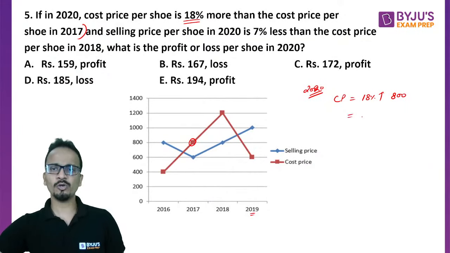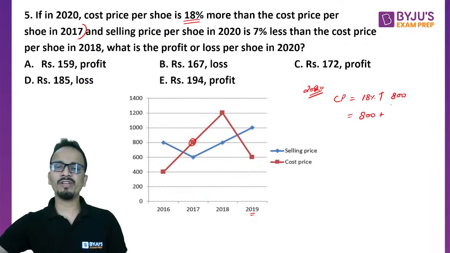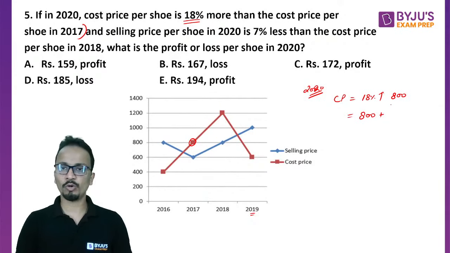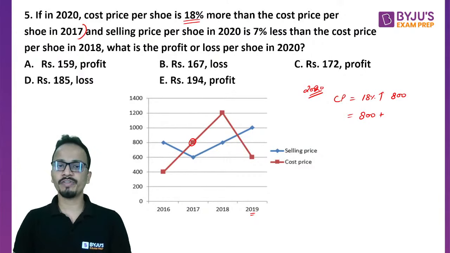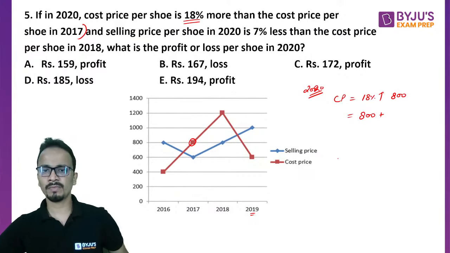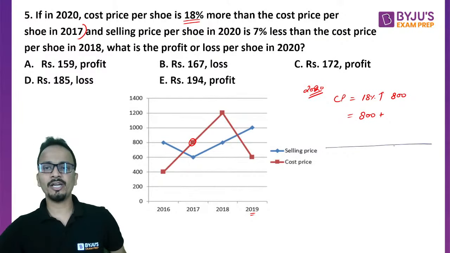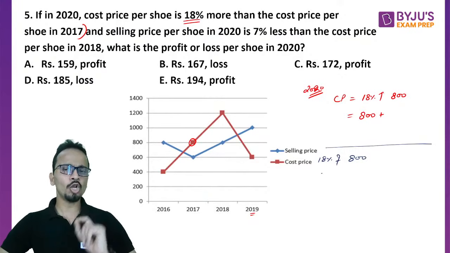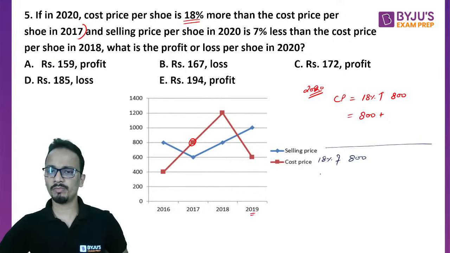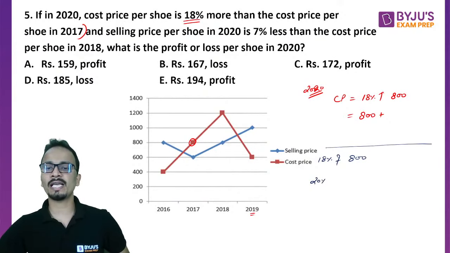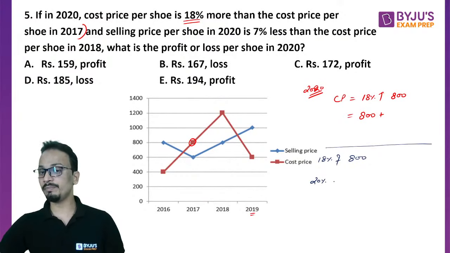All right. So what I'll do is in 800, I will add 18% of 800. Okay. Now how to calculate 18% of 800? So I'll show the calculation at the bottom. Okay. I'll erase it later. All right. So I have 800 and I want to calculate 18% of this value. Okay. So I always break the bigger problem into small problems. So to calculate 18%, first of all, I'll calculate 20% of 800 and then I'll subtract 2% of 800 from this value.